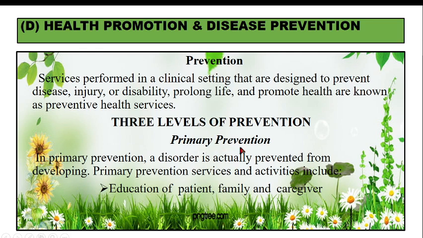First is primary prevention. So we know what is primary prevention. In primary prevention, disorder is actually prevented from developing. All those steps which are taken before the development of a disease, all those steps which will ensure that this disease does not occur. So that is called primary prevention.